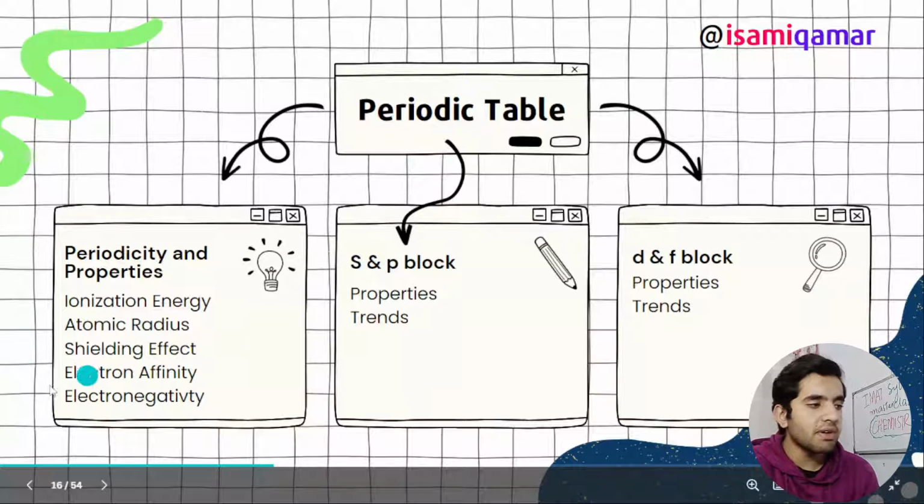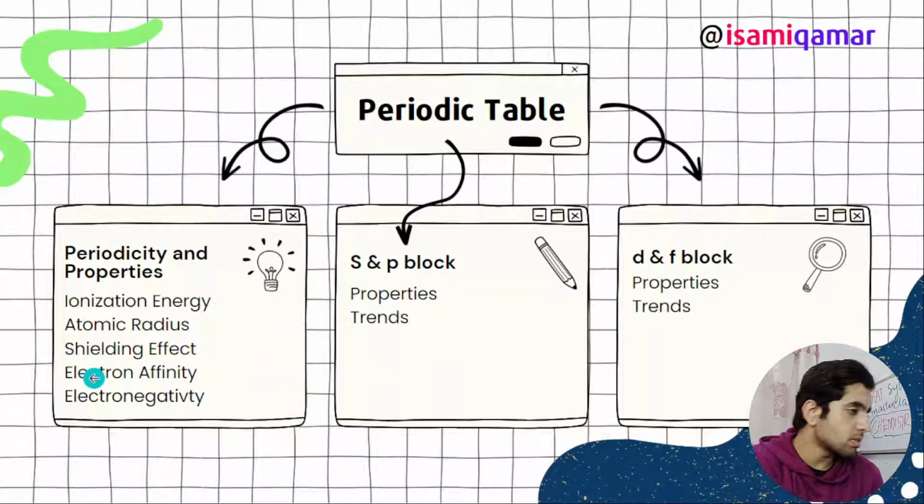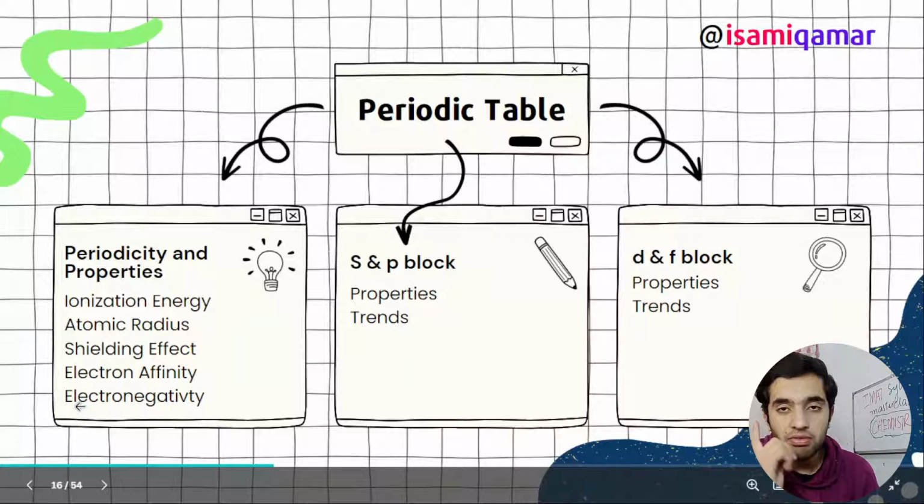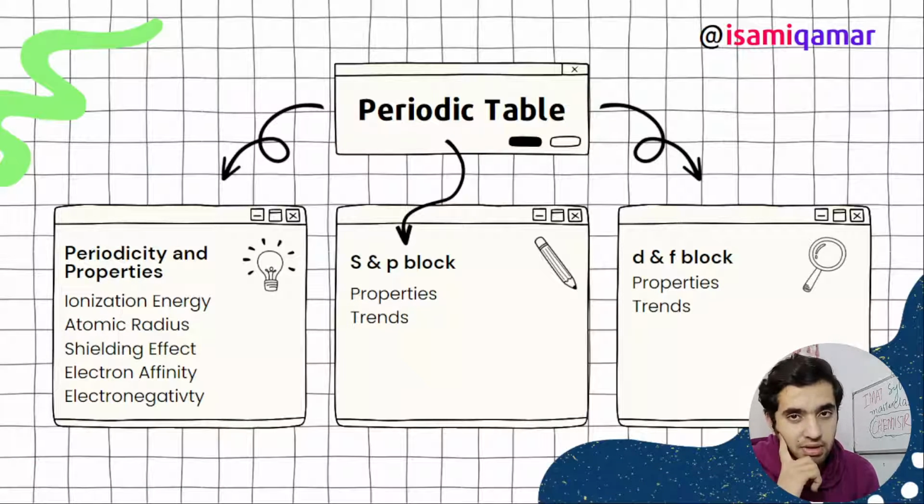And then we have got shielding effect. What is shielding effect? And what are the trends, periodicity? What are the trends in periodic table of shielding effect? Then we have electron affinity. What is electron affinity? What are the trends of electron affinity in periodic table? Always remember, first electron affinity is always negative, and the rest are positive. Like first is always exothermic, first electron affinity, and the rest are all endothermic.